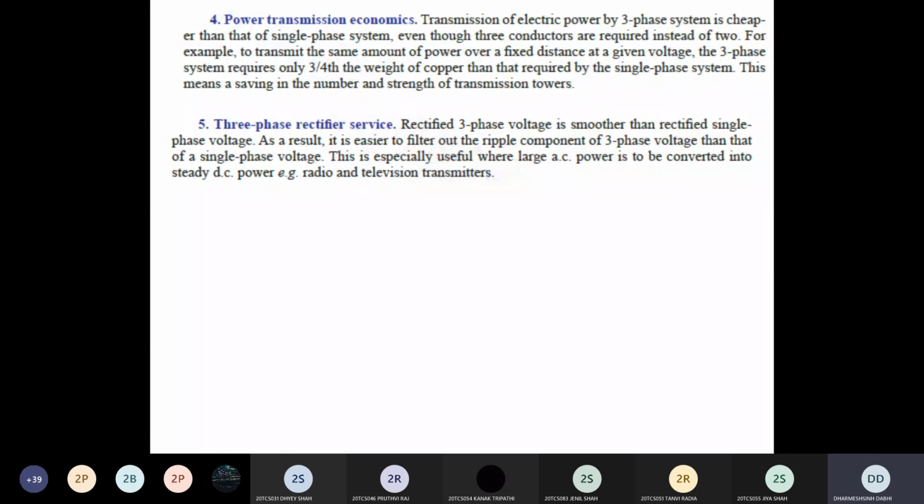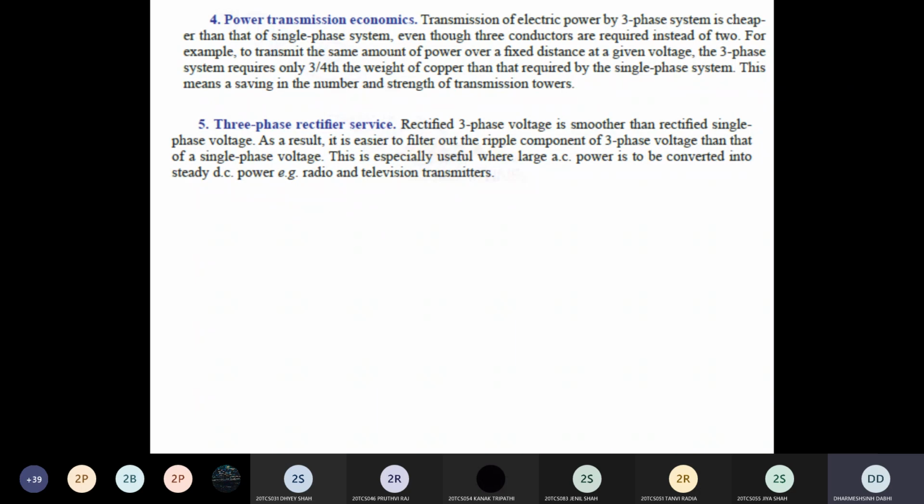Clear? So to get constant DC, you require a filter. The ripple contained in your output voltage means the output contains harmonics, and harmonics are not good for your load. So to remove the harmonics, you require a filter. But in the case of the three-phase rectifier, the output contains less ripple as compared to the single-phase rectifier. So the filter required in the three-phase rectifier is smaller in size and weight as compared to the filter required in the single-phase system.